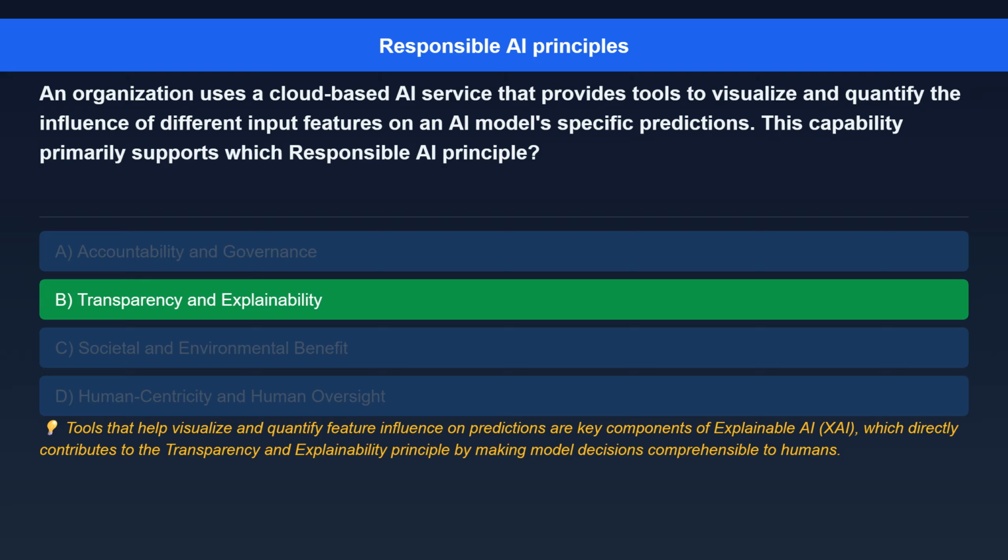Here's the explanation. Tools that help visualize and quantify feature influence on predictions are key components of explainable AI, XAI, which directly contributes to the transparency and explainability principle by making model decisions comprehensible to humans.